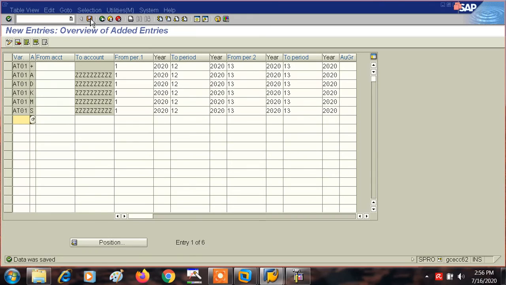So here see, data was saved. Mind you one thing, by mistake I wrote here Z up to infinity, so only one field will be blank, ZZZ will not be there, which is in the plus area. Fine. So let's come out.